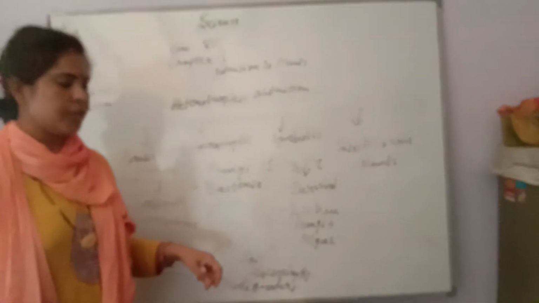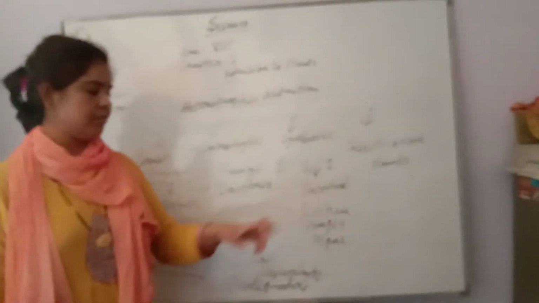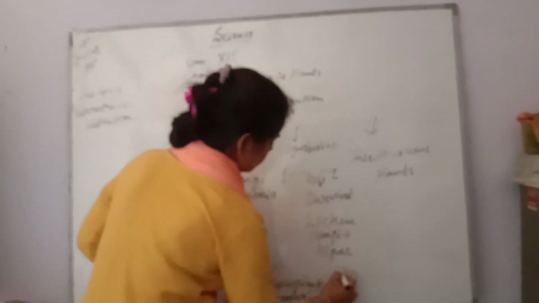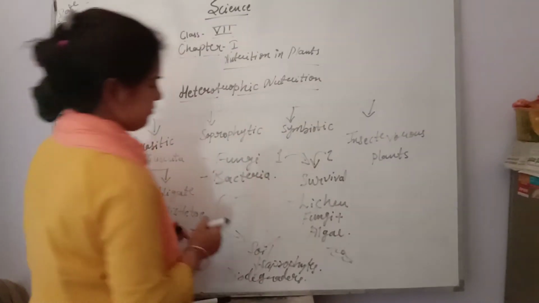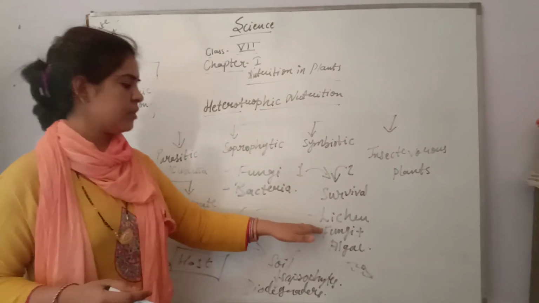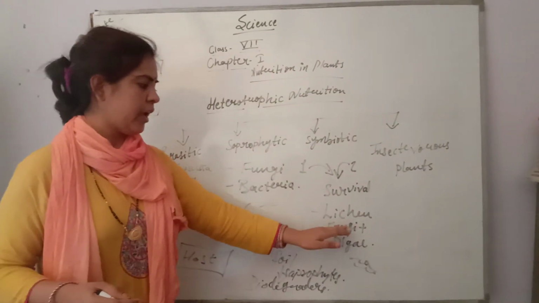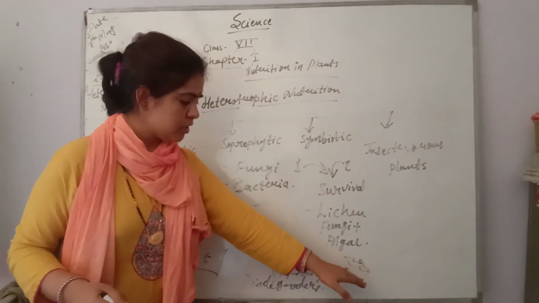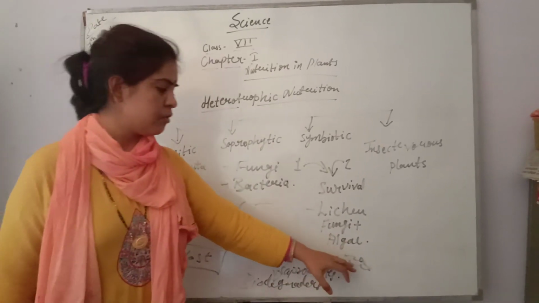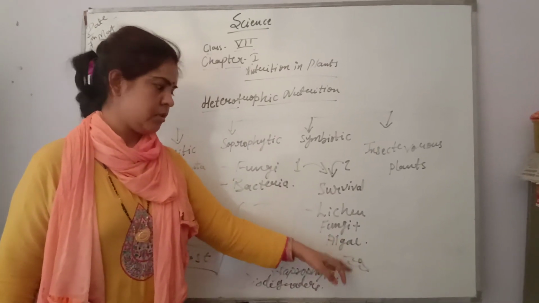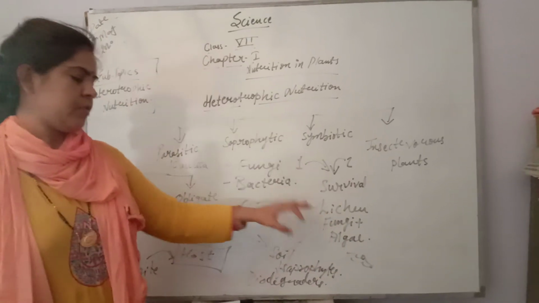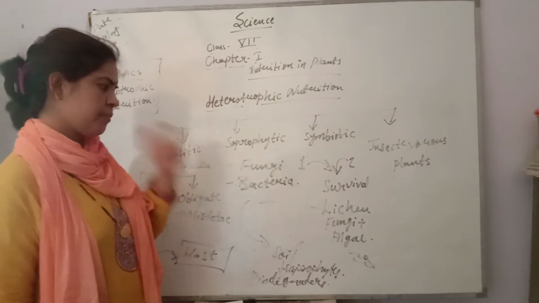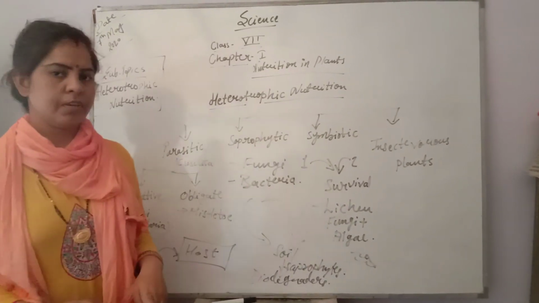Now what is the function of fungi? Fungi has haustoria. Haustorium means root-like structure. In this root-like structure, that algae is living. So fungi is providing shelter, and this root-like structure is also able to absorb the water. That's why it is beneficial for algae. The moisture content is more with the presence of fungi. That's why both of these are getting benefited.